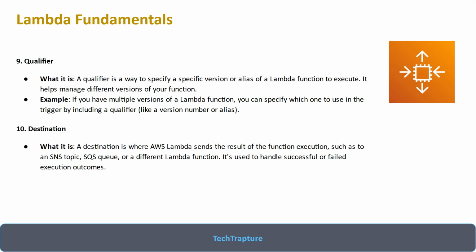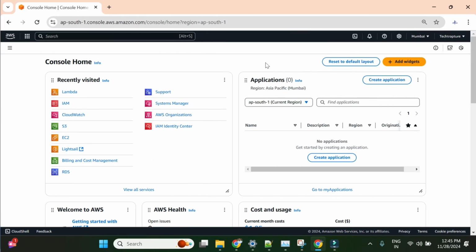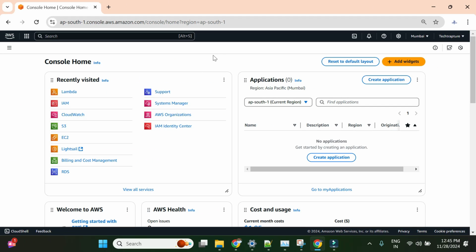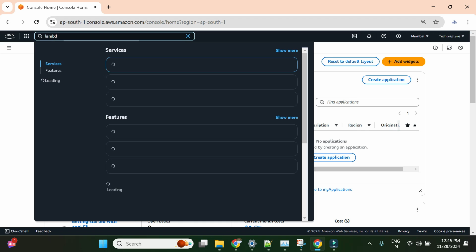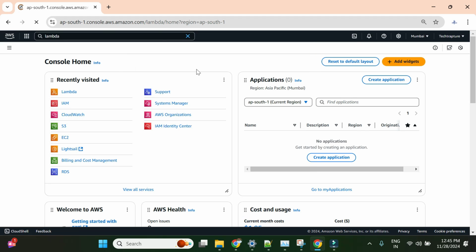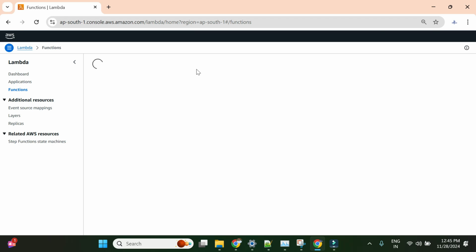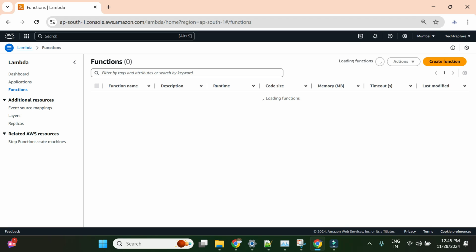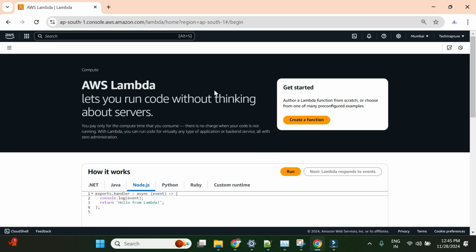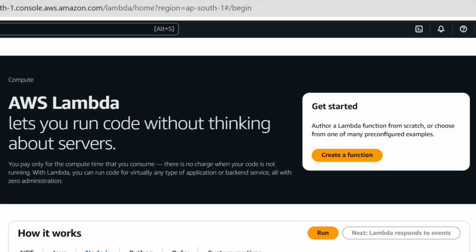So I'll go to my AWS Cloud Console and start creating our first Lambda function. I am on my AWS Cloud Console home now. Here you can go to Lambda directly, or you can search for Lambda in your search bar and then go to the Lambda screen. If you haven't created any Lambda function in your region, it will show you a 0 here, or it will navigate you to the begin screen. This is my begin screen. It gives a basic overview that you can run your code without thinking about the server, because Lambda is serverless, and you can just start creating a function.